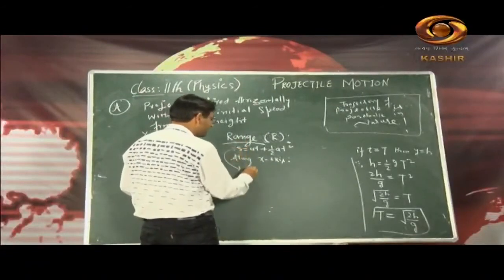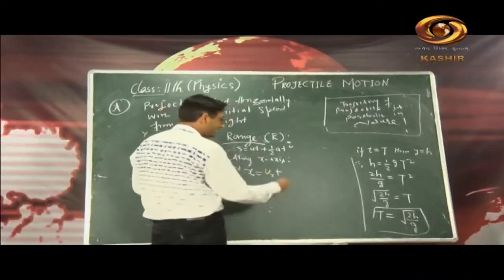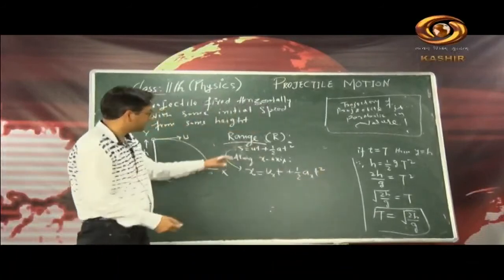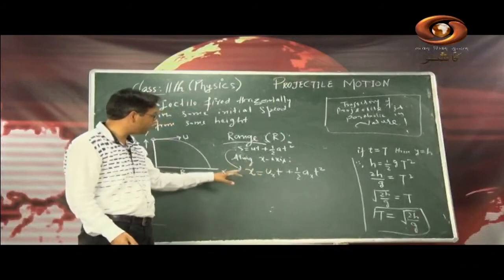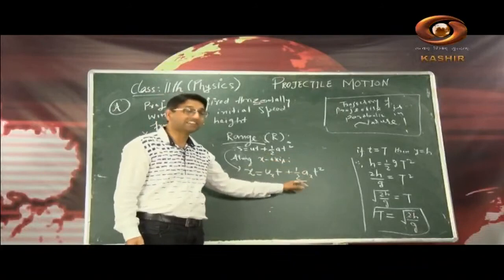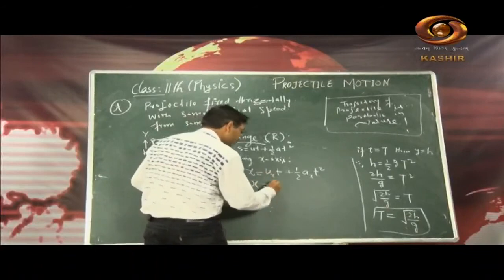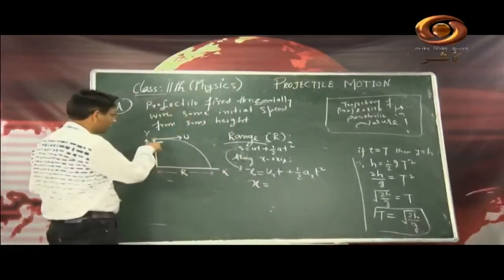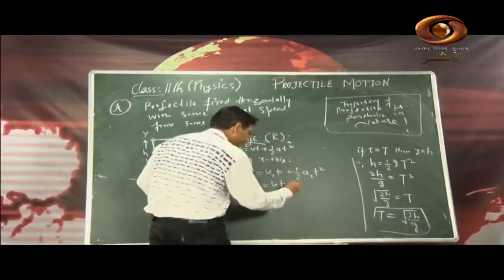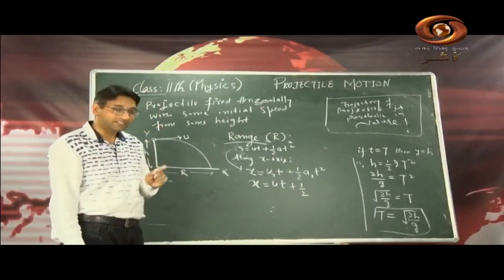So here displacement along x axis, S becomes x, this is uxt, because this is initial velocity this time along x axis, plus half of a x t square. So this is the general equation, but along x axis we have to replace initial velocity with the initial velocity along x axis, ux, and acceleration with acceleration along x axis. So x is equal to ux t. What is initial velocity along x axis? Look here, initial velocity along x axis is u, so it is u only. Then t plus half of, is there any acceleration along x axis? No, because there is a uniform velocity, so therefore acceleration becomes 0.